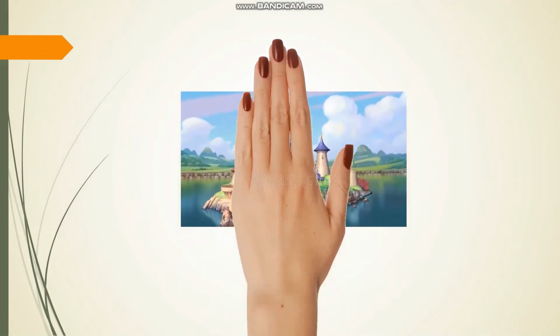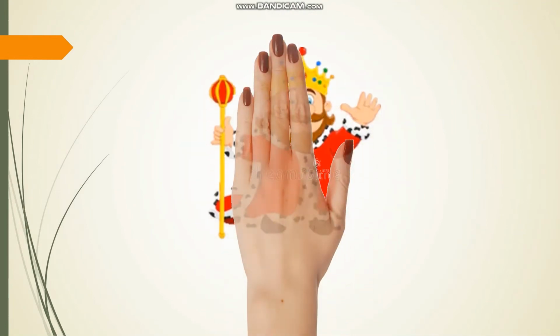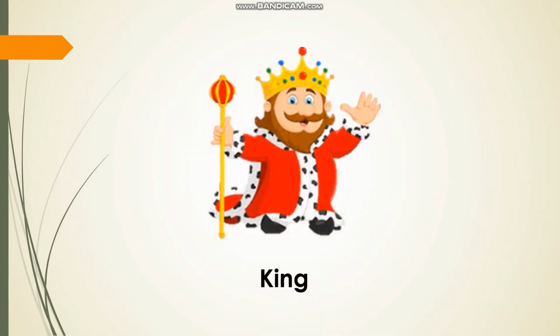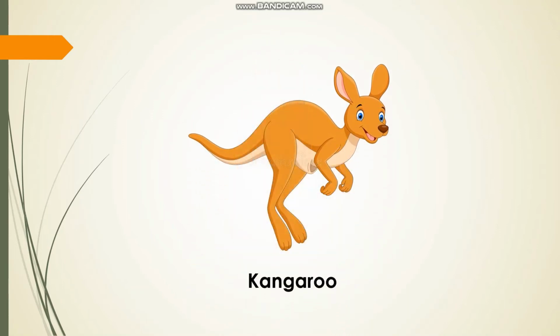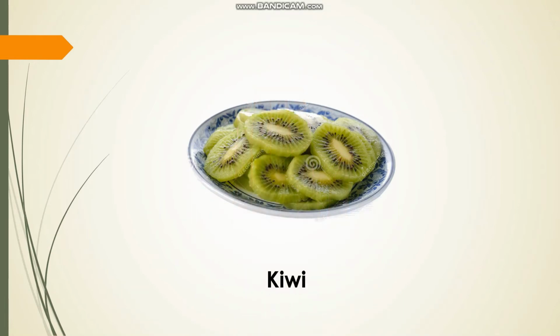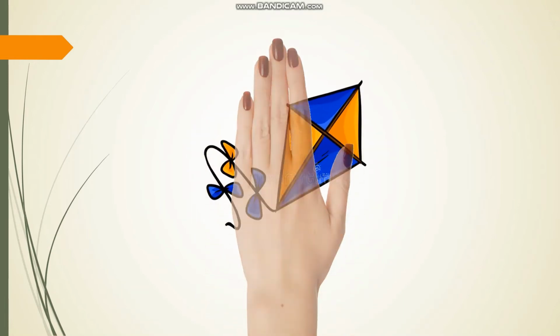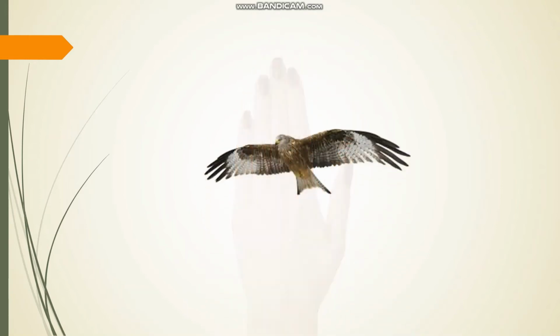Now this is the time to recall everything. K says k kingdom. K says k king. K says k kangaroo. K says k kiwi. K says k kite. K says k kite bird.